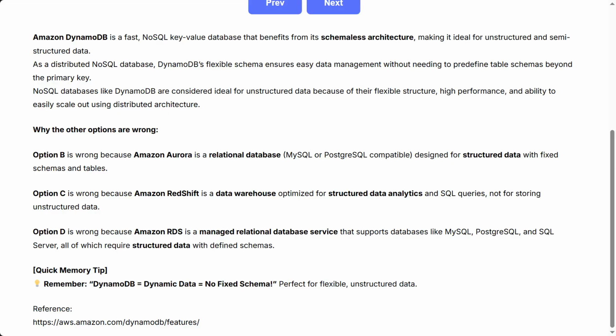Remember, DynamoDB equals dynamic data equals no fixed schema, perfect for flexible, unstructured data.